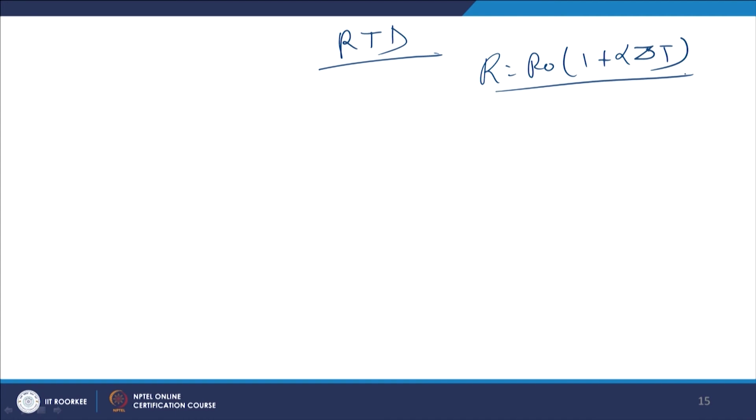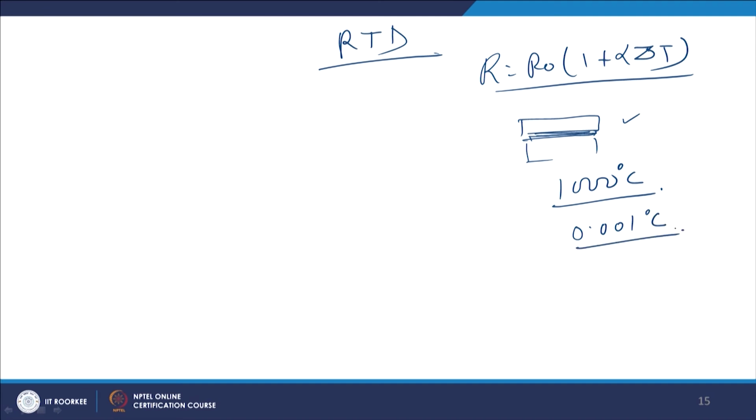A thin wafer of tungsten is sandwiched between two plates, and current is passed, and with the change in the temperature of this metal, the resistance changes, and with the change in resistance the temperature is determined. This is a very good device. It can measure up to 1000 degrees centigrade, and it can measure very accurate temperature, up to 0.1 degree centigrade as well. If a change in temperature has to be measured, then the RTD is the best device.